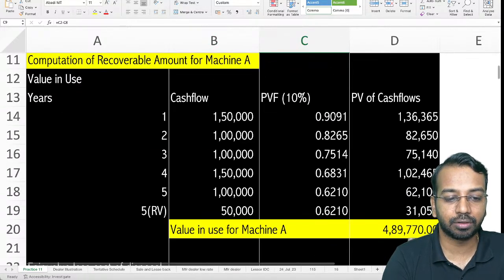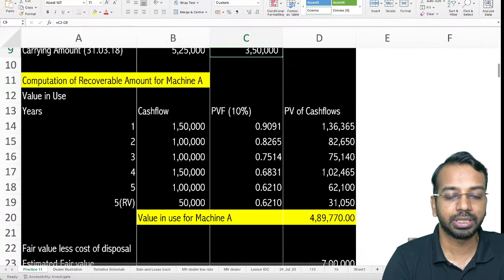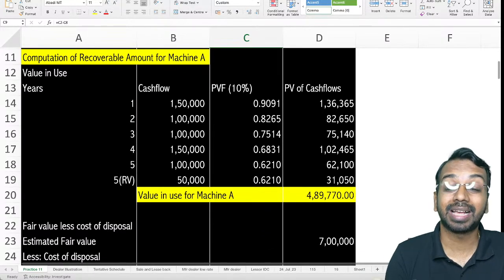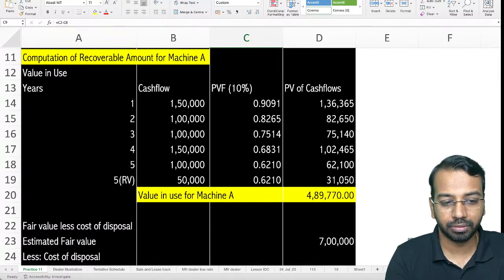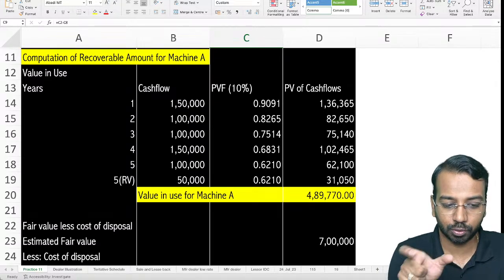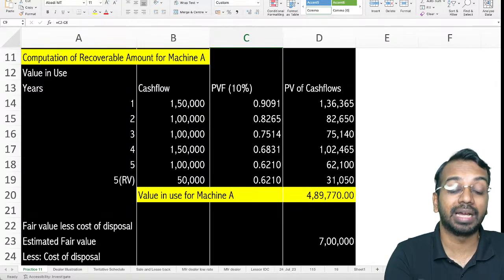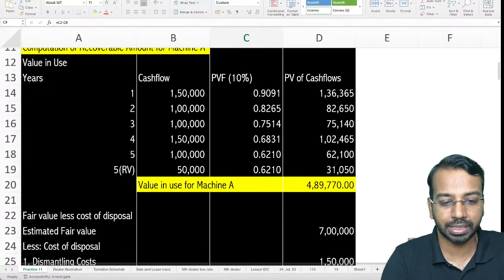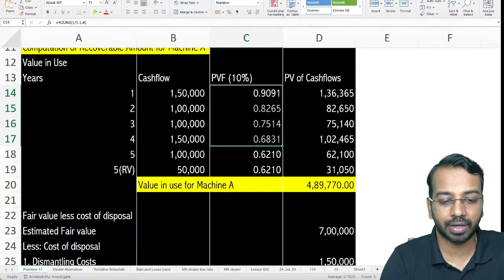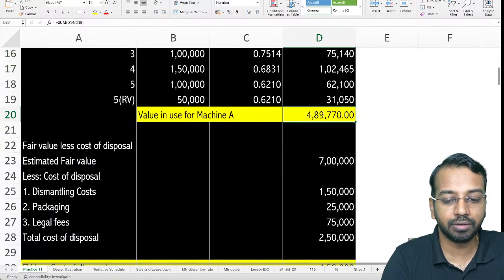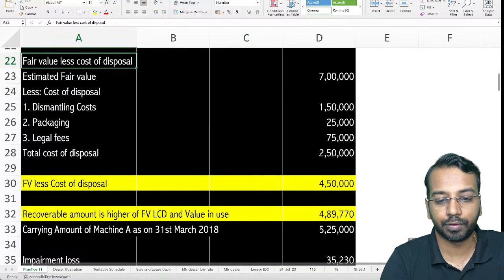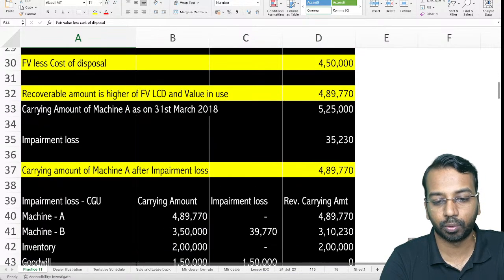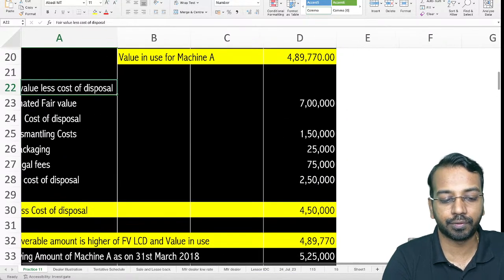Then we calculate the recoverable amount for machine A. Recoverable amount is the higher of fair value less cost to sell, that is one part, and the other one is value in use. Value in use is nothing but the present value; you take the cash flows, multiply them with the present value factor, and you get the present value of cash flows. Fair value less cost of disposal, we said it is 450. We just calculated that orally. So 489 and 450.